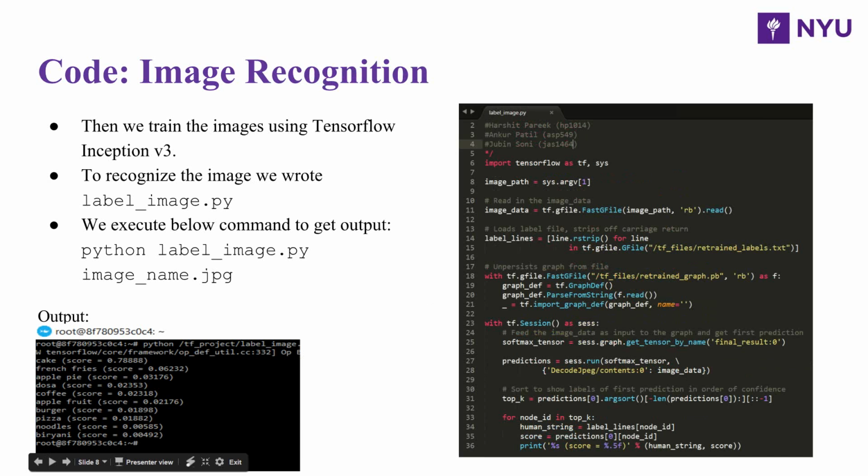The next is the image recognition function, where we have trained the convolutional neural network, and the label_image.py file recognizes all the labels from the retrained_labels.txt file and gives us the output in this format, which gives us the score and the food value. For this output we have given it the image of a cake and it gives the highest accuracy for the cake, so it does the classification, it does all the recognition very accurately.